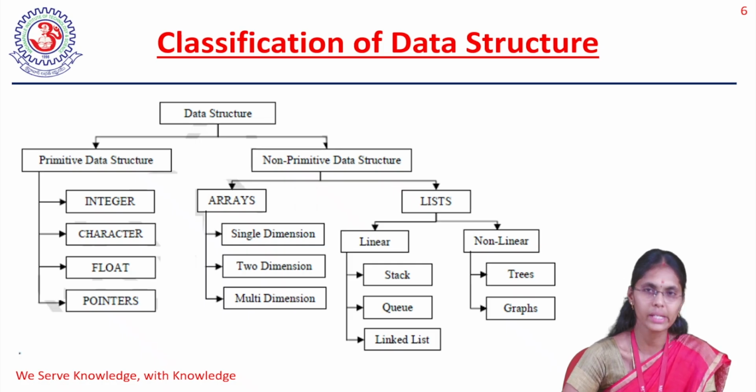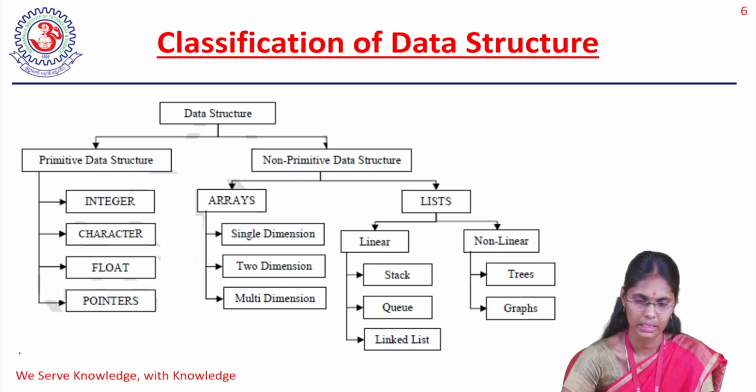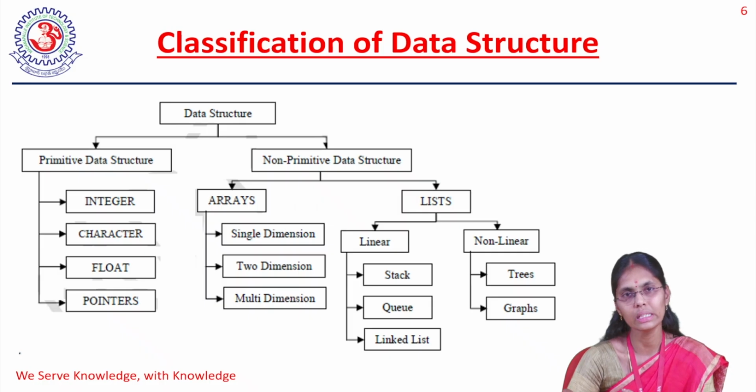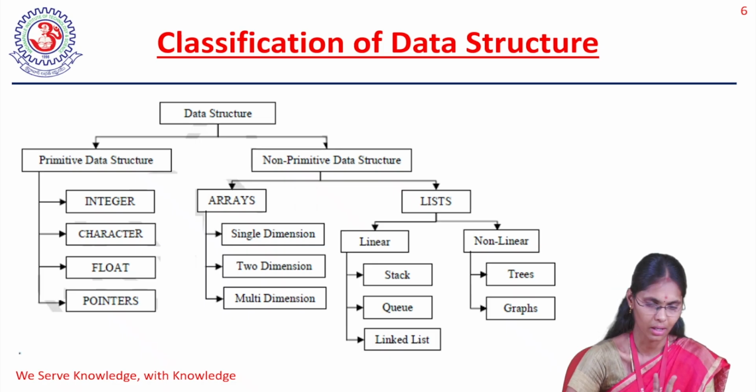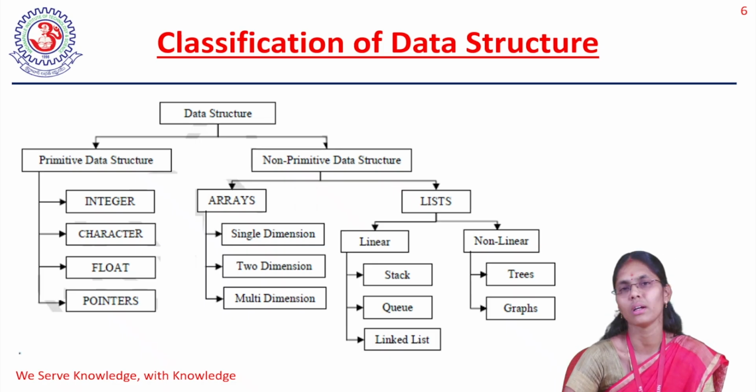One is the linear data structure, another one is the non-linear data structure. On top of it, I have the list, because both the things can be implemented using the list. So I have taken the list on top of it. We will come to that point later on, not now. Okay, so linear data structure and non-linear data structure.